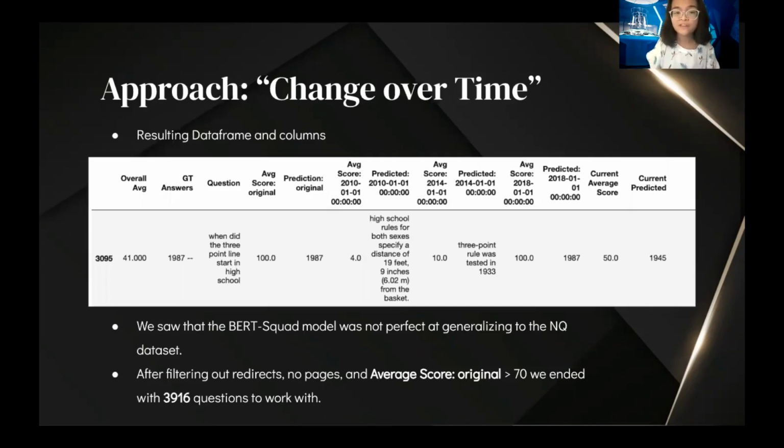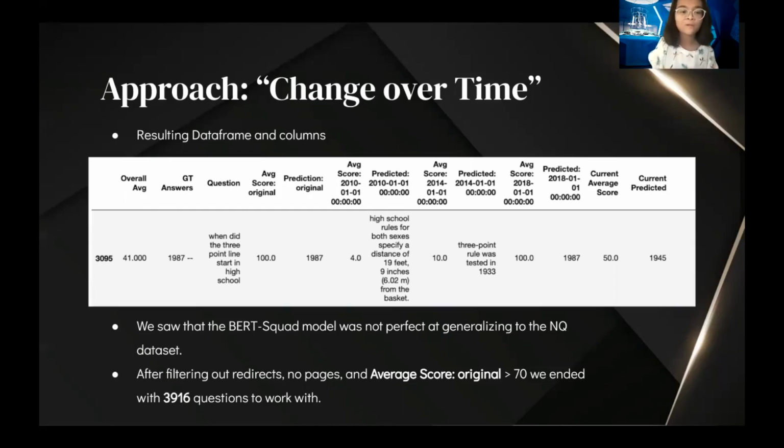And when following this methodology and these motivations and assumptions, the resulting data frame with these columns came out of our model, and we have these average scores for those different Levenshtein distances for the different years. And what we found was that the BERT Squad model wasn't perfect at generalizing to the NQ dataset, and that was captured by this fourth column of average score original, which said even when using the HTML provided by the NQ dataset, the model was unable to produce an accurate answer in comparison to the ground truth provided by the